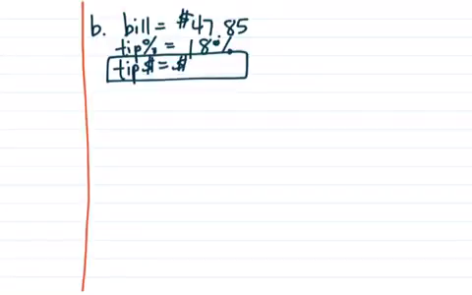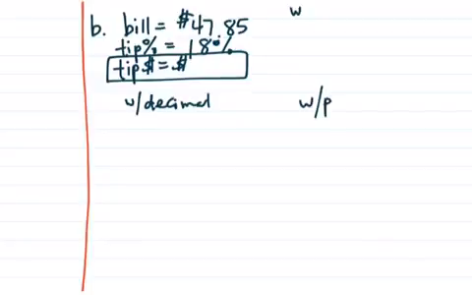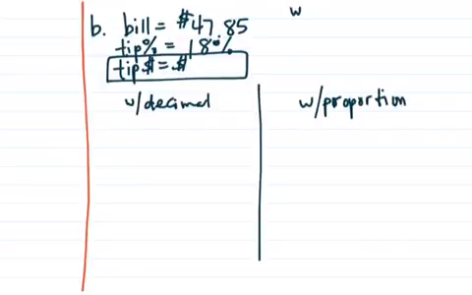Problem B. 2 businesswomen are having lunch at a restaurant. Their bill came to $47.85, and they want to leave an 18% tip. What is the amount of the tip? So I'm going to show you 2 different ways to calculate this. The first way is using a decimal, and the second way will be using a proportion. You can use either method because there are multiple ways you can set this up.